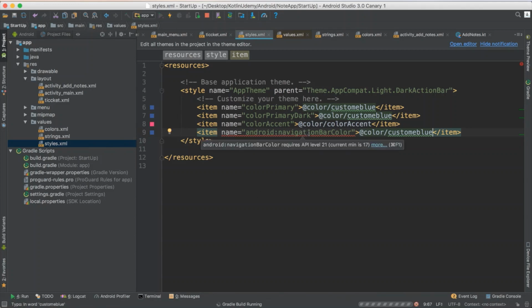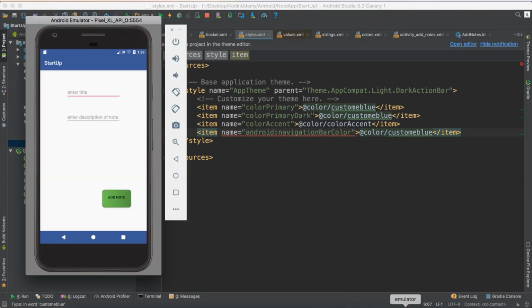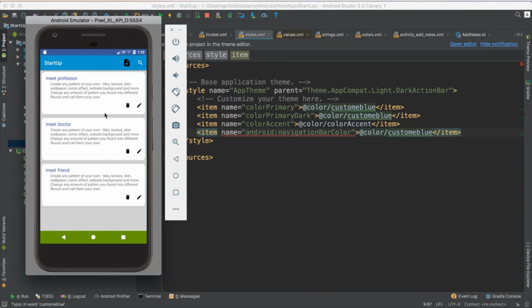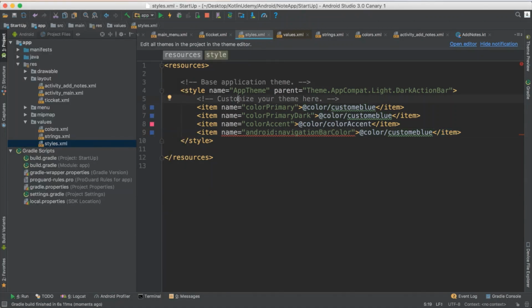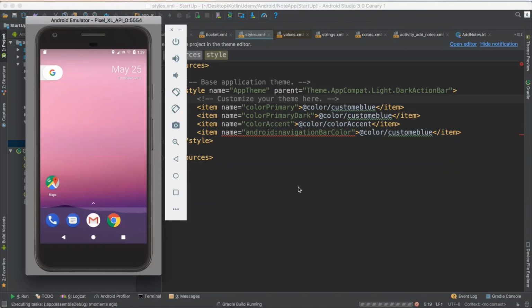So as I told you, it used android navigation because this one, see, it requires API version 21 and after. That means this will work on 21 and after, but on versions before that it will not work. I think it's custom blue. See, yes, it sounds good to me for now. Nice layout. Why did it not update everything? I think I need to reload the custom blue so it will be able to update everything.